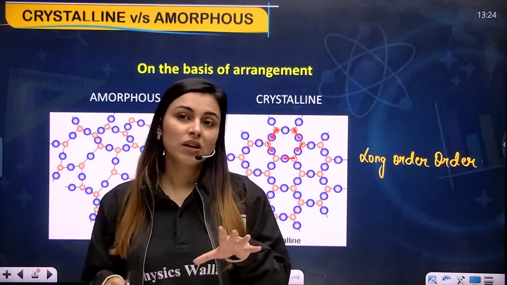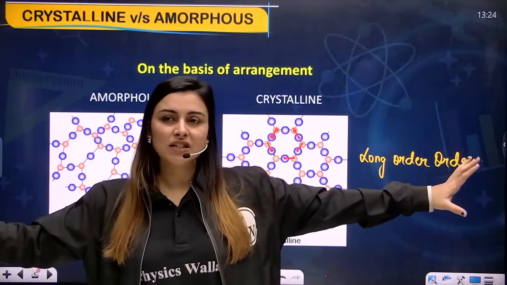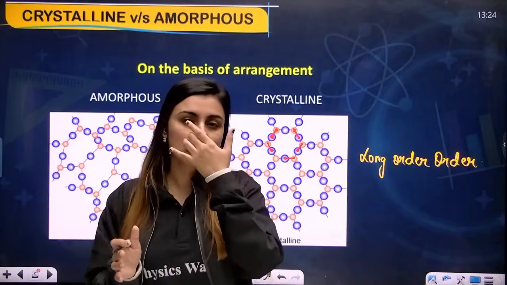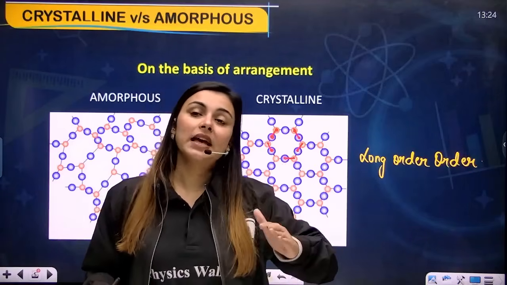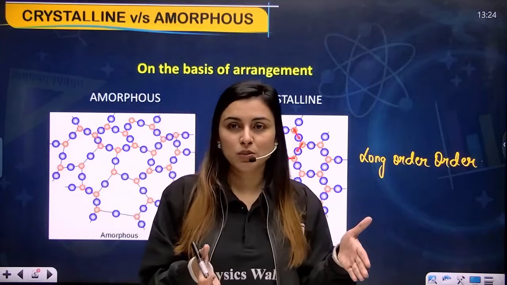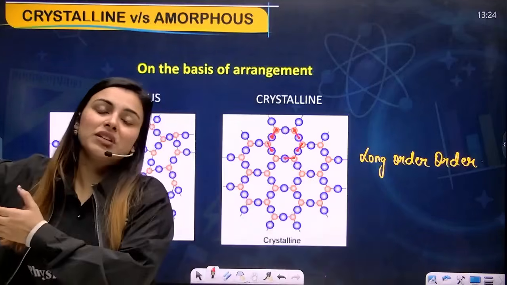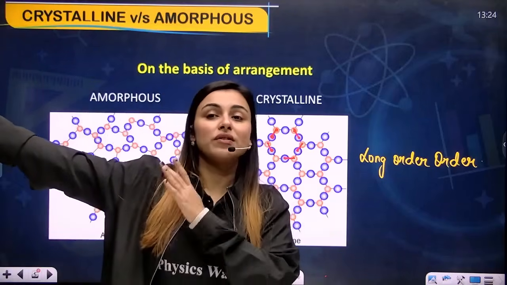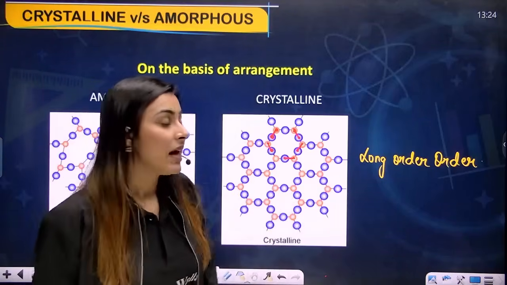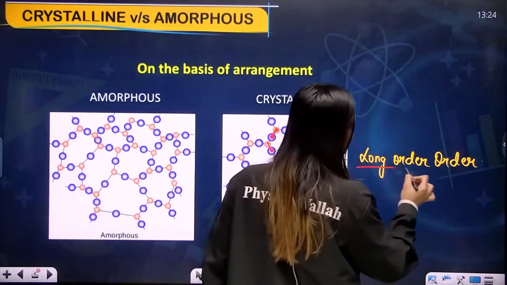They are also equal. They are not like somebody is very far away, somebody is very closer. No, the arrangement is ordered. It is ordered and it is same. You see here between two particles, or you see after 10,000 particles, the order is exactly the same, the force of interactions are exactly the same, and that is the reason it is said long range order.